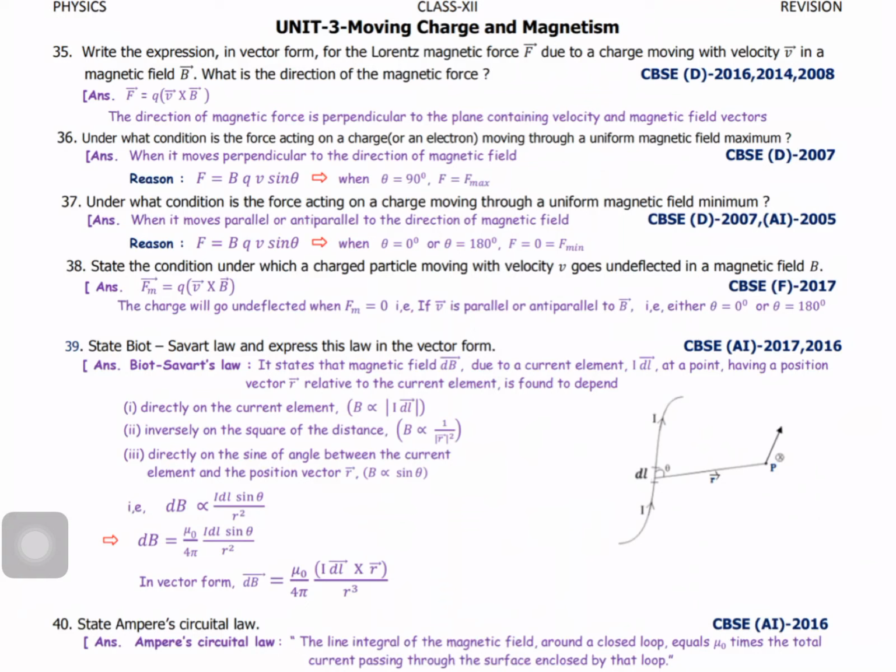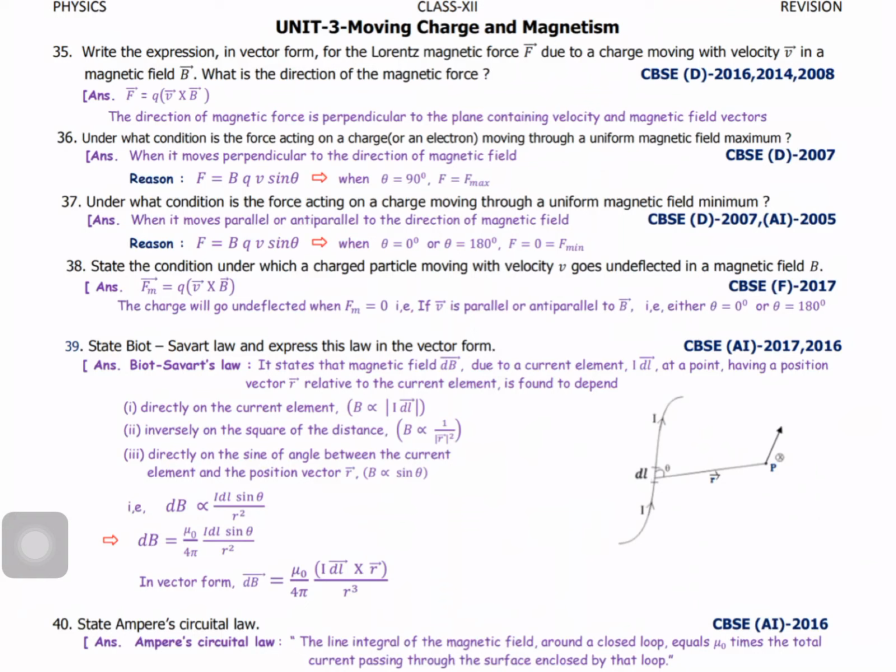Okay, what's the meaning of theta equal to 90? That means perpendicular. 90 is nothing but perpendicular. So for the question, what's the answer? When it moves perpendicular to the direction. And they asked only the condition, correct? So we can tell that F equal to BQV sin theta. So straight away we can write, when the charge moves perpendicular to the magnetic field.